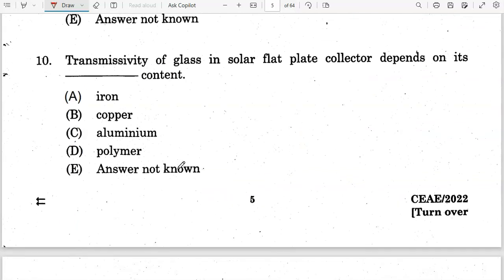Next question. Transmissivity of a glass in a solar flat plate collector depends on its iron content, alright? So transmissivity depends upon the iron content. So option A is the correct answer.